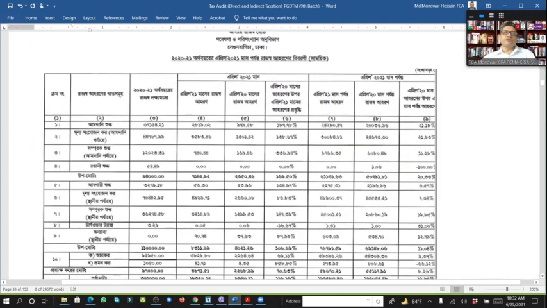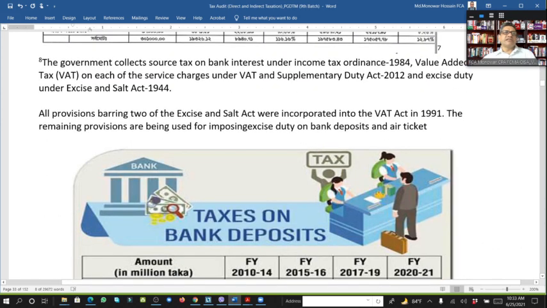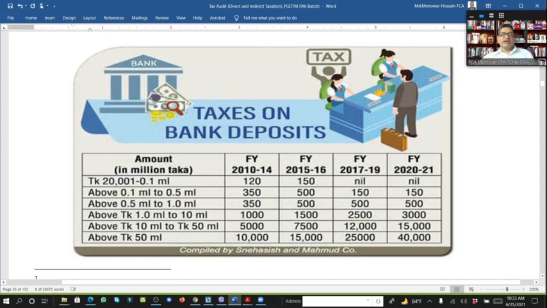And also in 2021 till April, we have seen, as declared by the NBR, their collection at every point. If we see the government collection sources of tax, there are bank interest and income tax ordinance, value-added tax, etc., and all provision barriers of excise salt here. Also we have seen tax compliance in bank deposits: if you have that, how much deduction banks are doing.